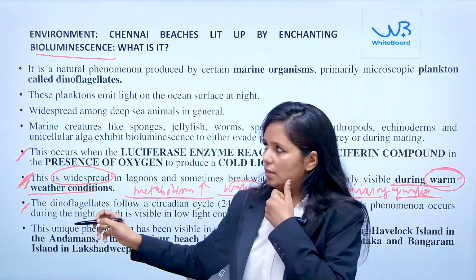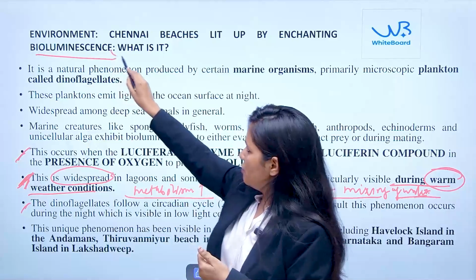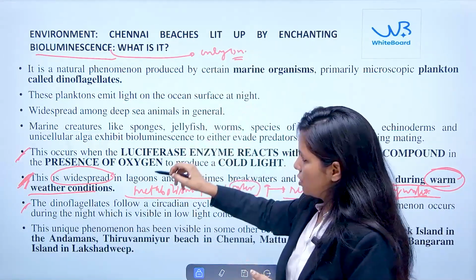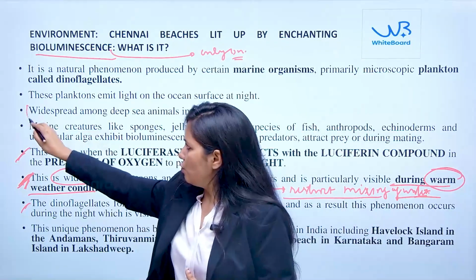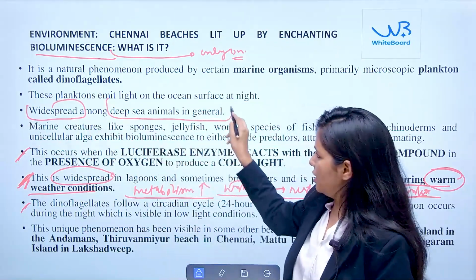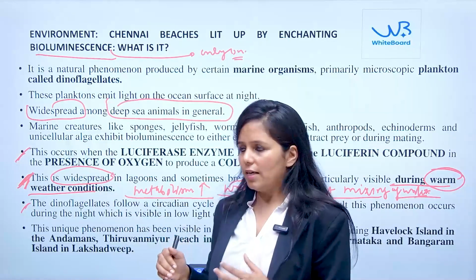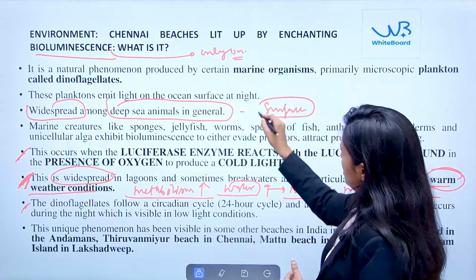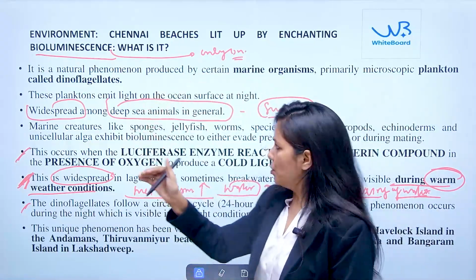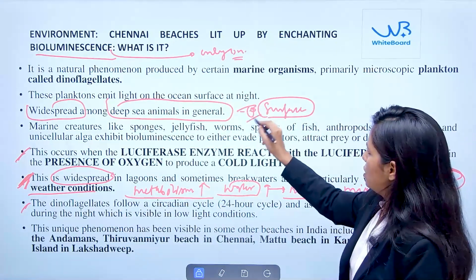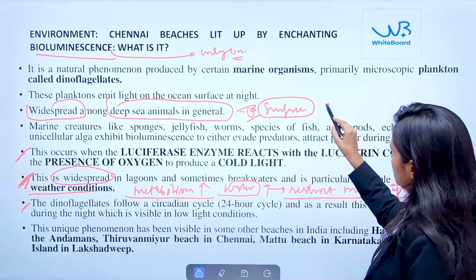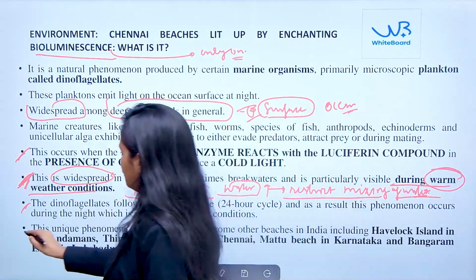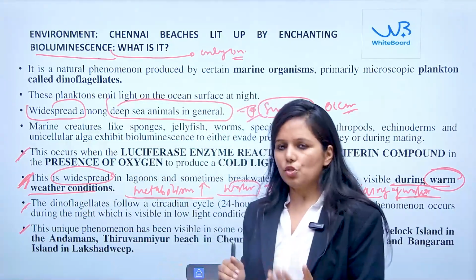Okay, another important thing that you should remember is, is it visible only on the surface or in the deep water ocean? If we see that it is very widespread among the deep sea animals in general, but it is not observed on the surface. Okay, so recently the Chennai beaches were lightened up because that was quite visible on the surface of the ocean.